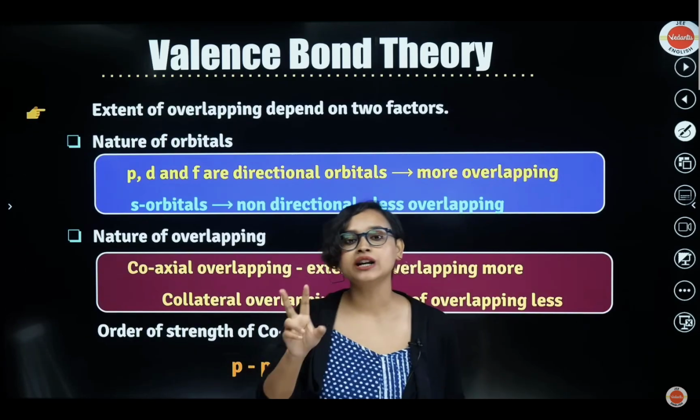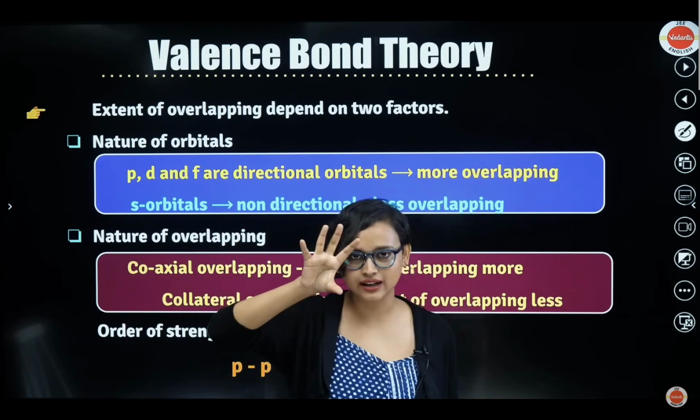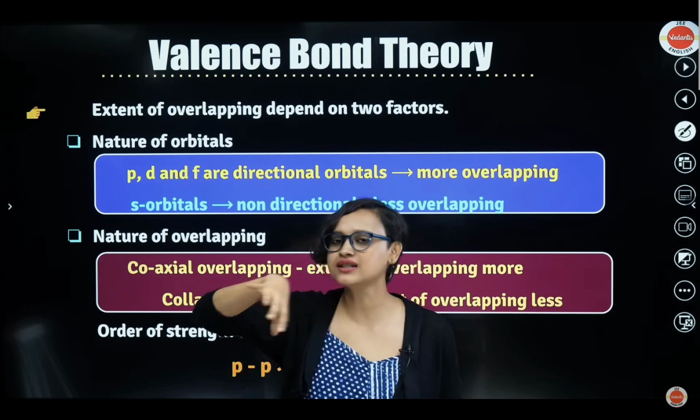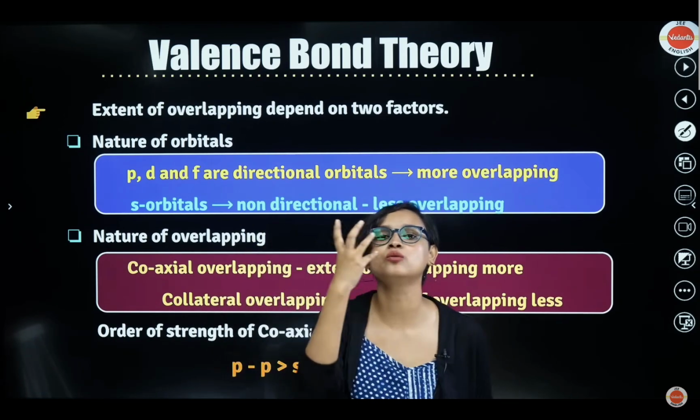Extent of overlapping depends on two factors. One is nature of orbital. You understand that an s orbital is just a sphere, right? So what direction are we talking about? It's just a sphere, non-directional. Because it is non-directional, if an s orbital is involved, there is always less overlapping.